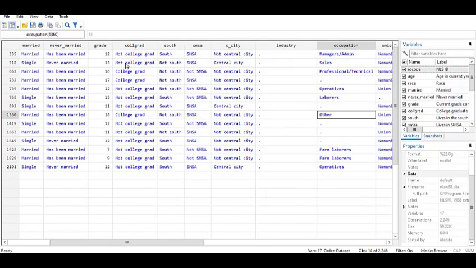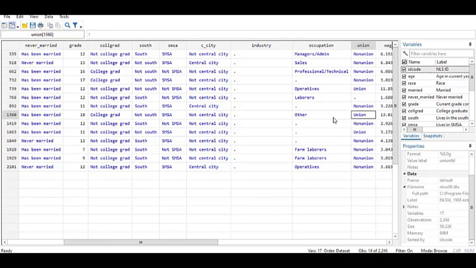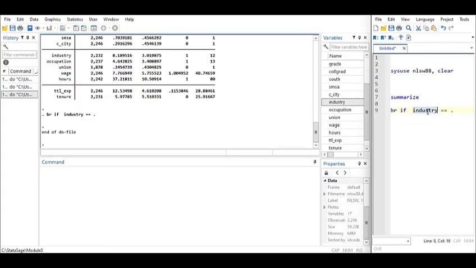So we also find that in occupation, as we had seen in the summary, occupation now is also not there. So even if they were not working, there was "other" here, there must be a way. If you look at union too, we have a couple of missings. So we can also go back directly and just say union, because the number of missings for union will be different from the number of missings for industry. So let me just take that out of the way.